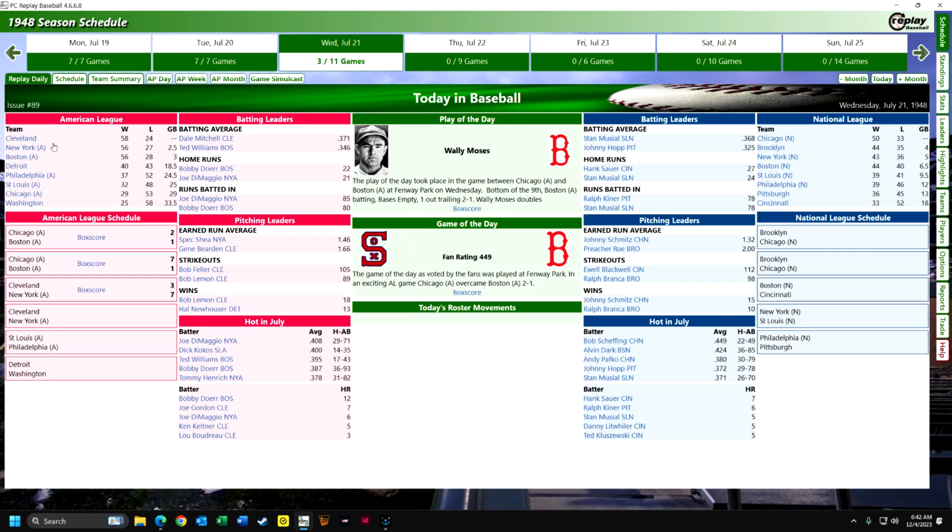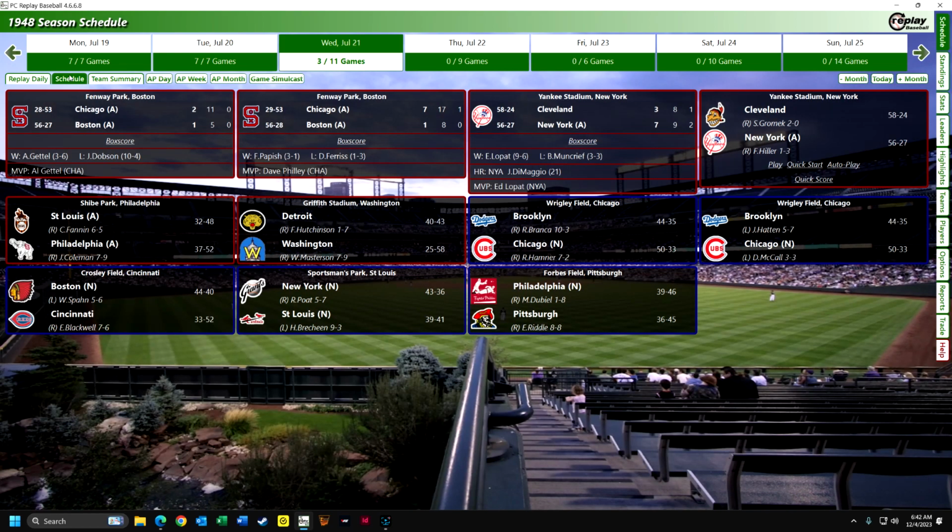Between the Cleveland Indians and the New York Yankees. It's the second game of a doubleheader, and it's quite a pennant race. Cleveland came in first place and won the World Series in 1948.